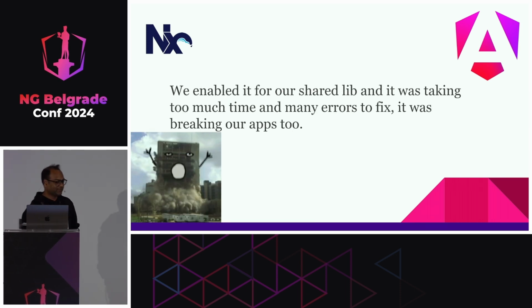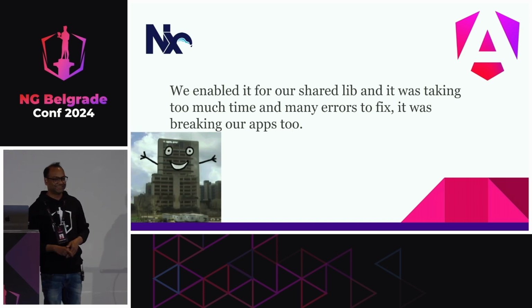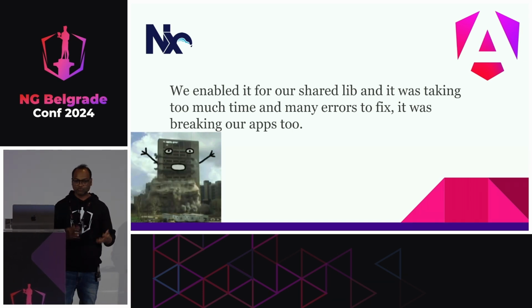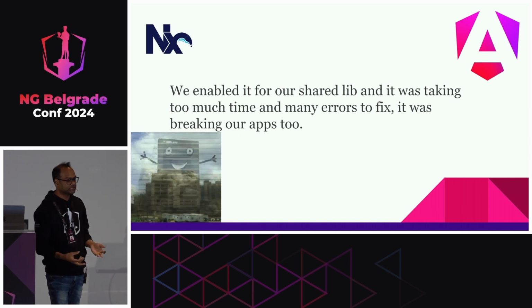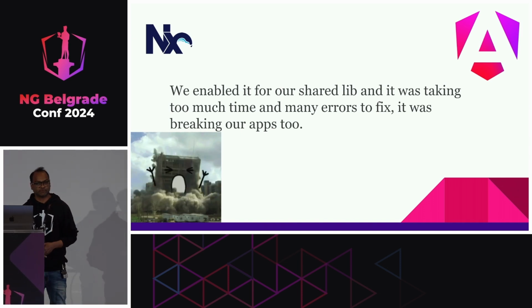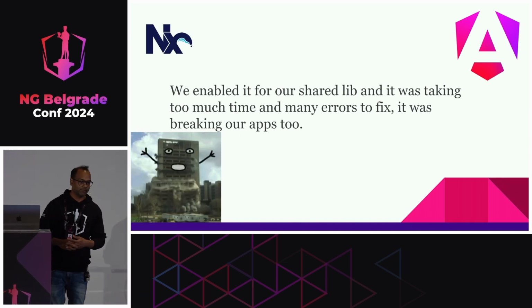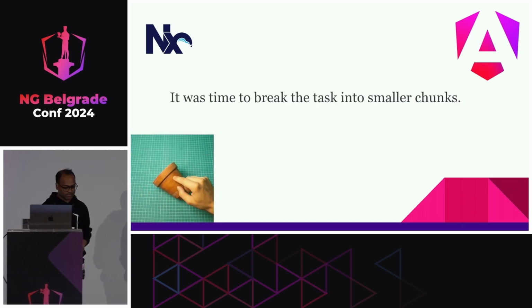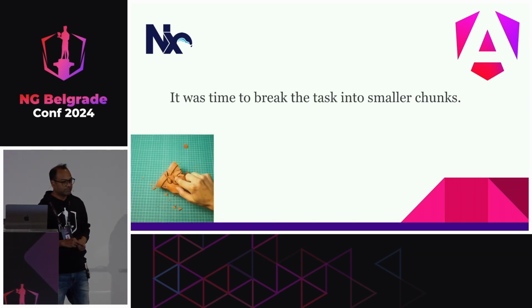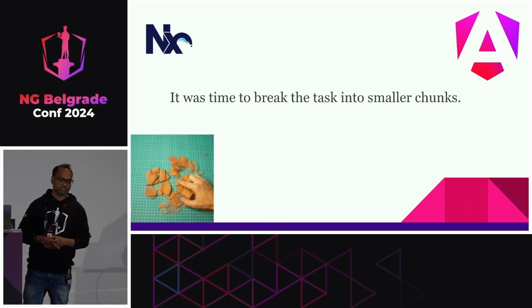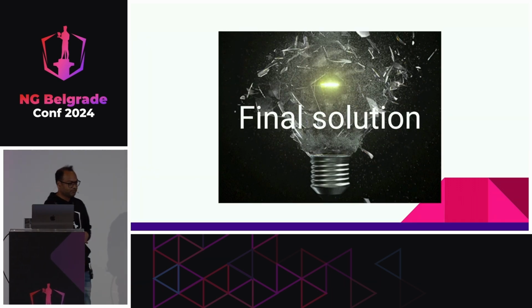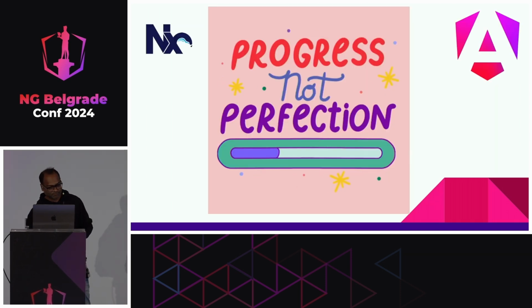And then we enabled it for a library, and again, everything failed because the library was too big. After too many lines of code and too many changes, there were again tests failing. So we said, okay, this is a no-go. We cannot just migrate the entire library like this. So we thought we could split this into smaller chunks. And this is where our final solution came from, breaking everything.